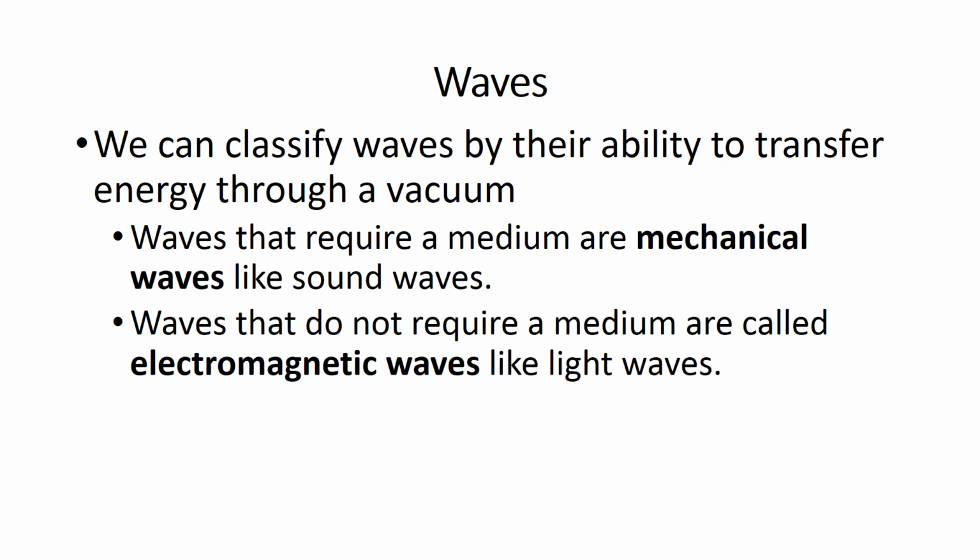Aside from knowing the different basic parts of a wave, we also need to be able to classify them in two different ways. The first way that we can classify waves is by their ability to transfer energy through a vacuum. A vacuum is an area in which there is no matter. Waves that require a medium require matter or a substance to travel through, and these are called mechanical waves. Waves that do not require a medium and can travel in a vacuum are called electromagnetic waves. And that's the basic difference between our mechanical waves and our electromagnetic waves.